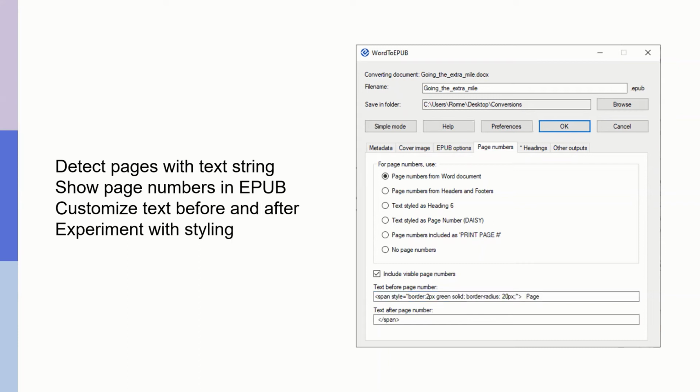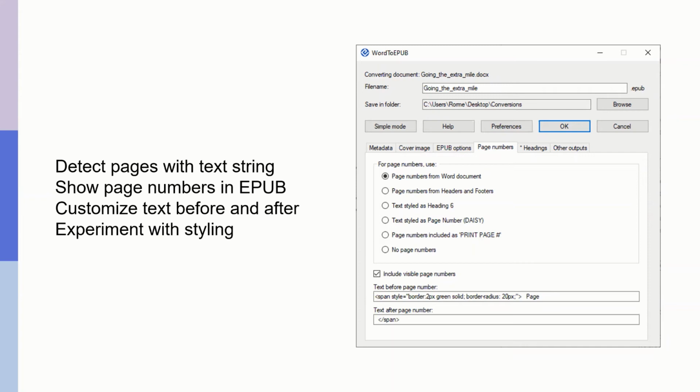Another option you can experiment with is adding some styling. So here I've added some HTML styling, which puts a border with some curved edges, and I've colored it green, and then I've included the word page.